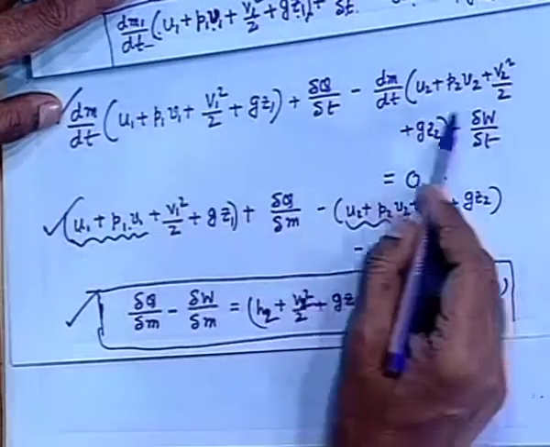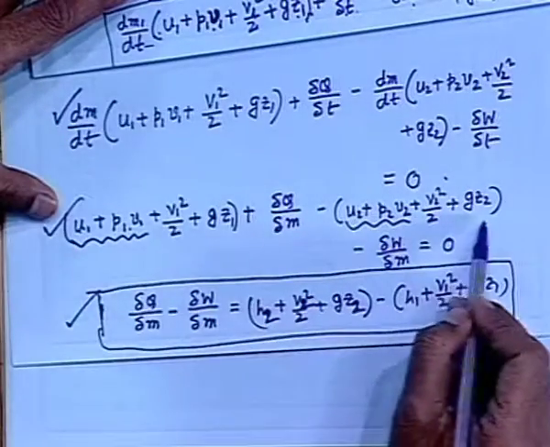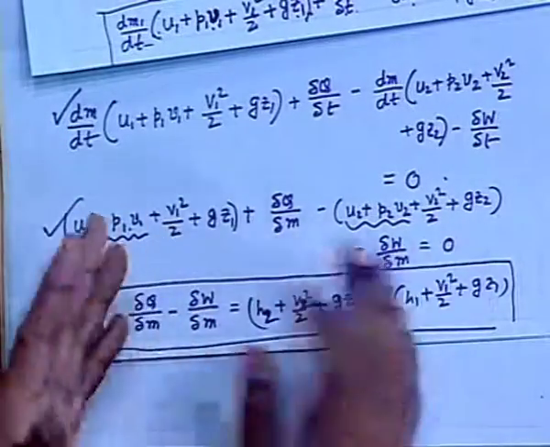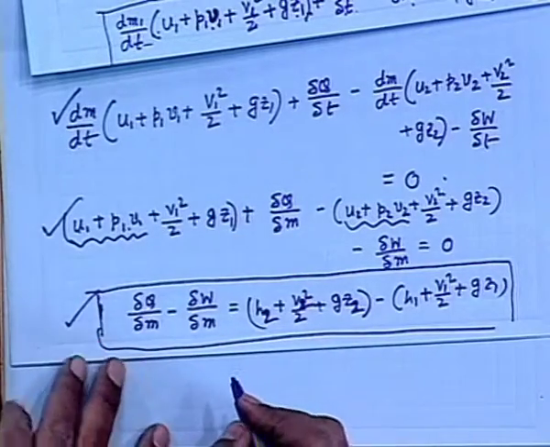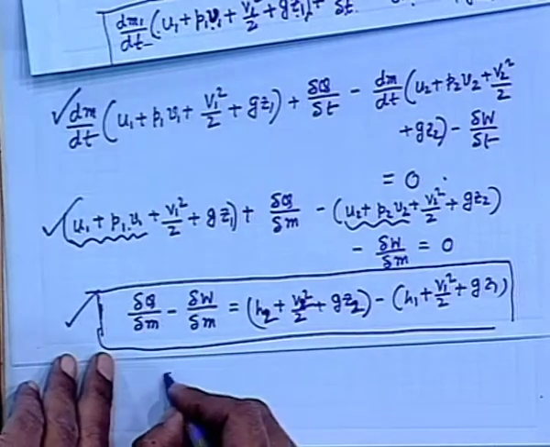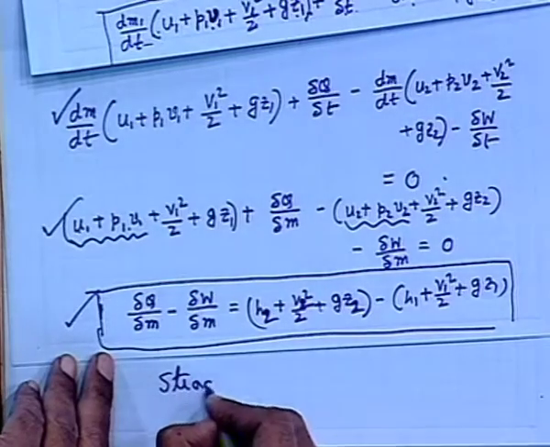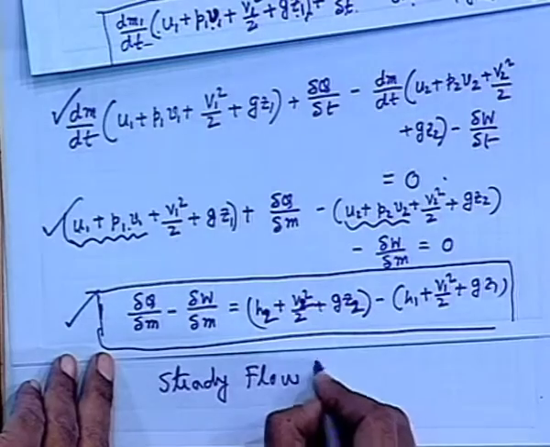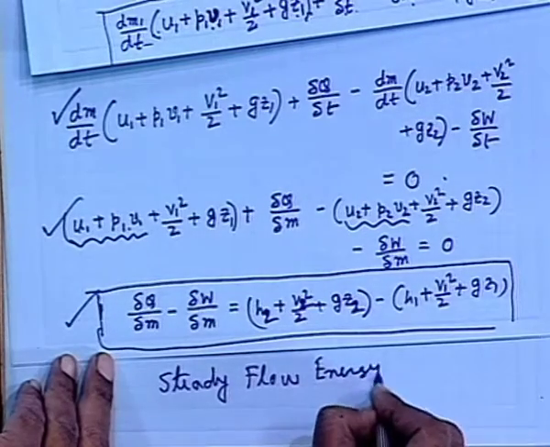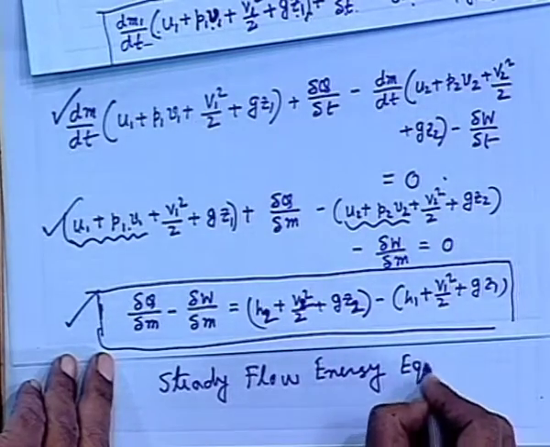This is the time rate basis, this is the per unit mass basis, and this is written in a different arrangement. So, any one of these three is known as the steady flow energy equation.